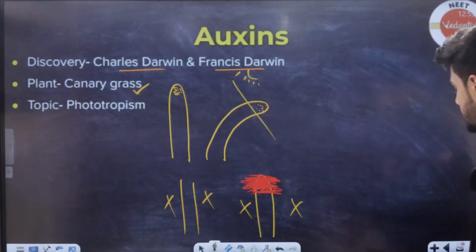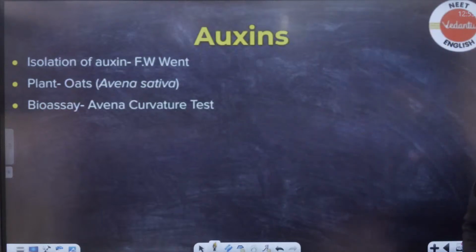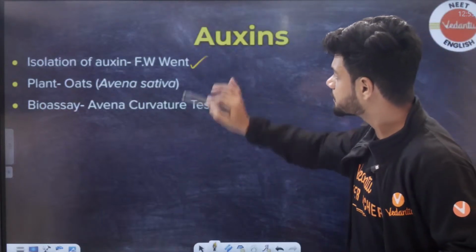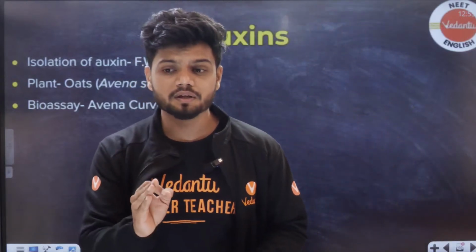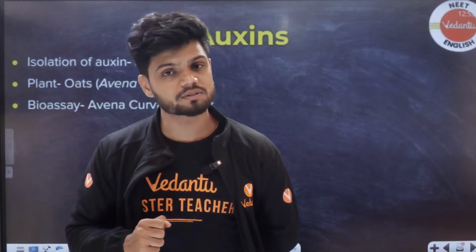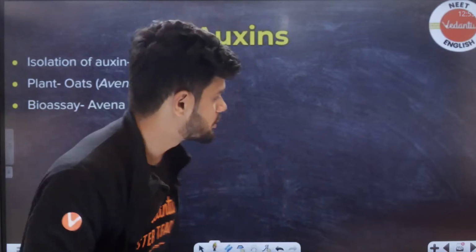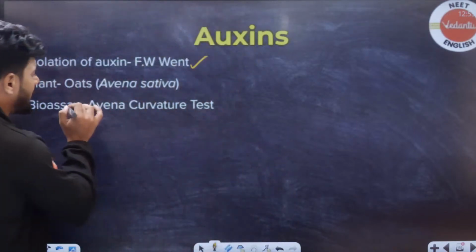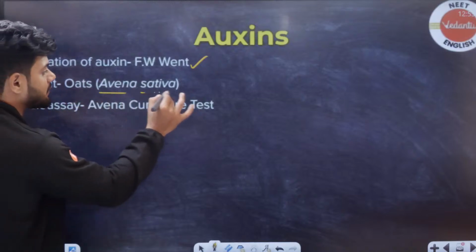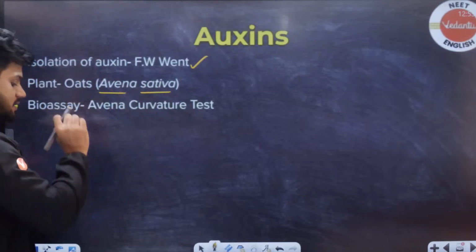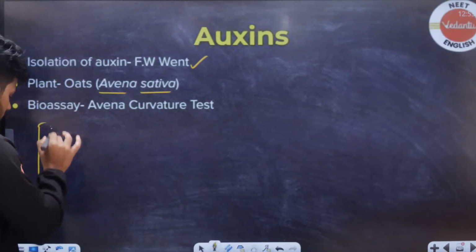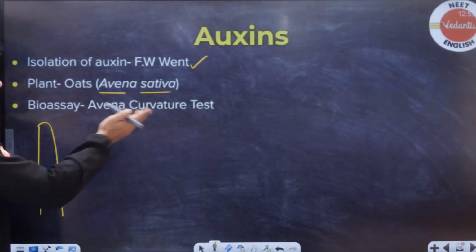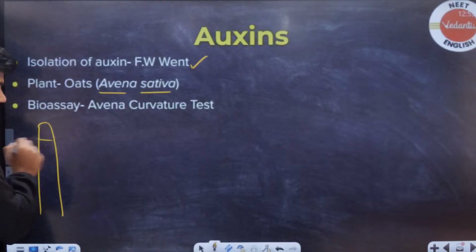That is the discovery. But isolation was done by F.W. Wendt. Isolation of auxin was done by F.W. Wendt. Now, how is the isolation done here? Understand. Plant, again a different plant: Avena sativa, the oats plant. Canary grass there. Now, what did these guys do? So, they understood that in this canary grass or Avena sativa, in this tip something is there.